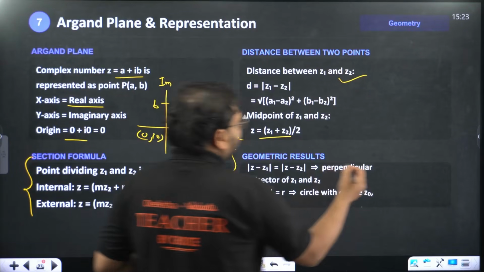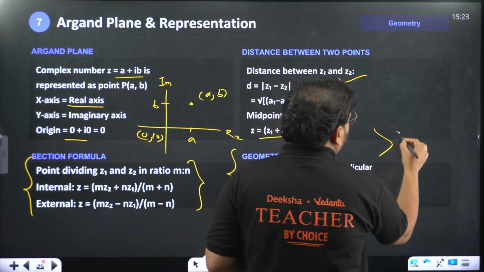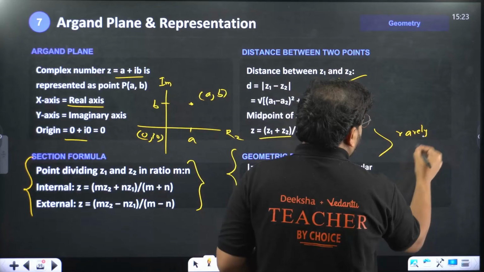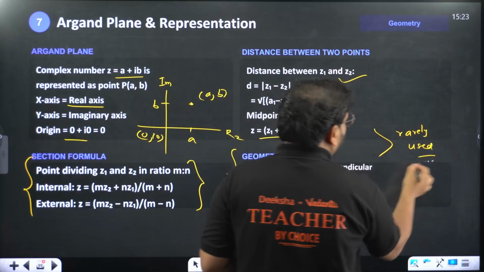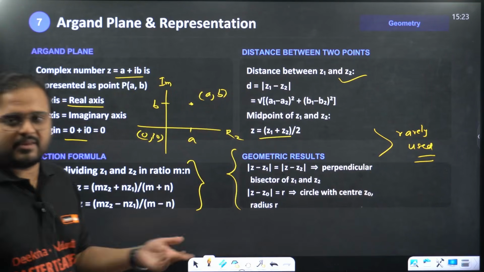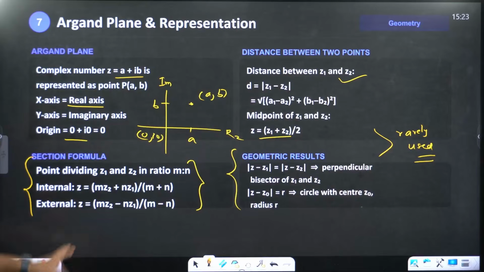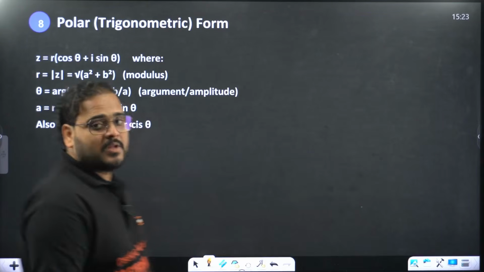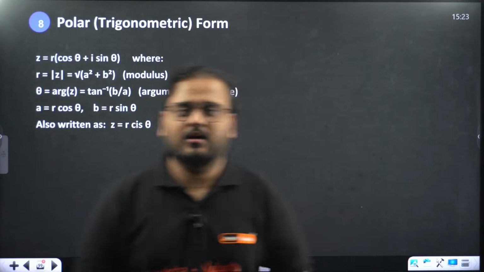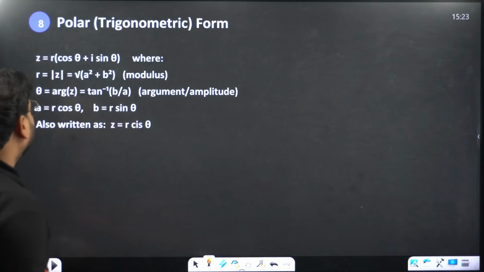These are all a little bit rarely used, but this is useful for your competitive examinations. I thought of giving you the formulas over here as well. Why skip it? This is useful. Now, conversion from the Cartesian form to the polar form.